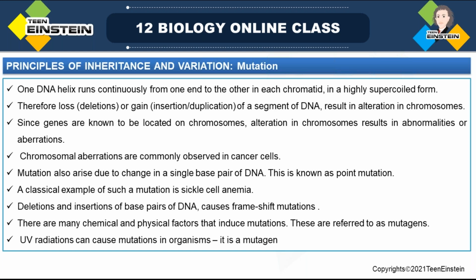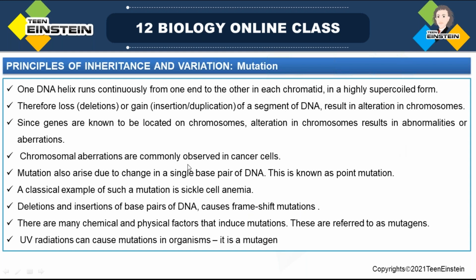That makes a change in the normal configuration of the DNA, and in the protein synthesis, and finally the phenotypic and genotypic expression. So that is called chromosomal aberrations or chromosomal abnormalities. There is a change in genes or gene location, and alteration of all these results in abnormalities of that particular chromosome.